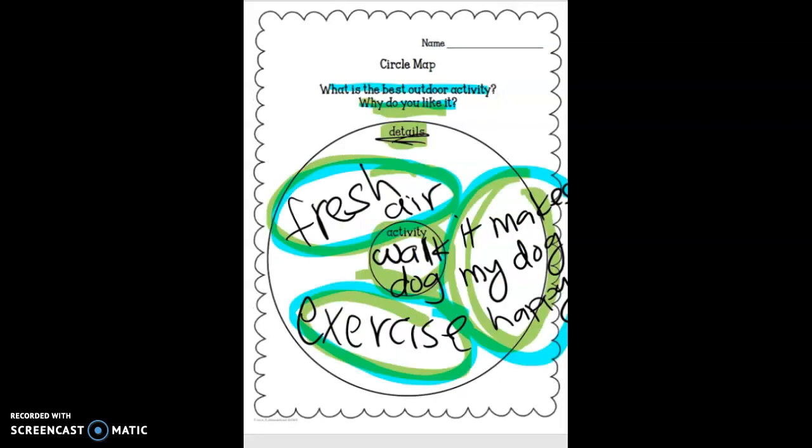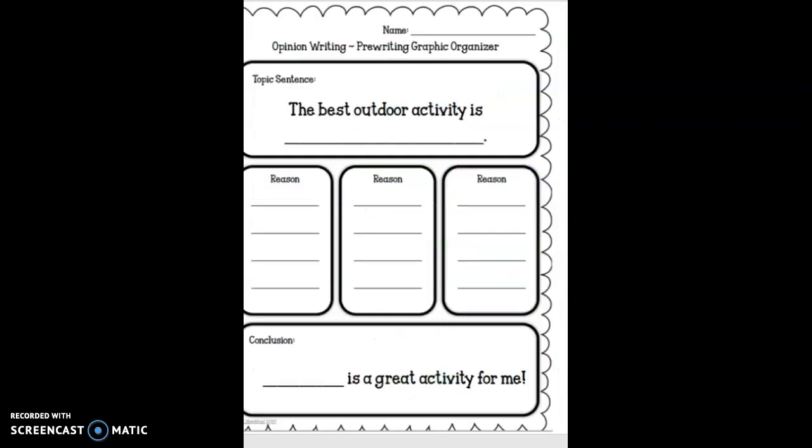So we're going to start with the circle map about walking the dog, and we're going to fill in our graphic organizer. As always, you want to get your name up on the top. That way we know who the author is or the person who wrote it. And then yours is going to be different than mine, but I'm going to write my topic sentence. The best outdoor activity is, and I'm going to say, walking my dog.